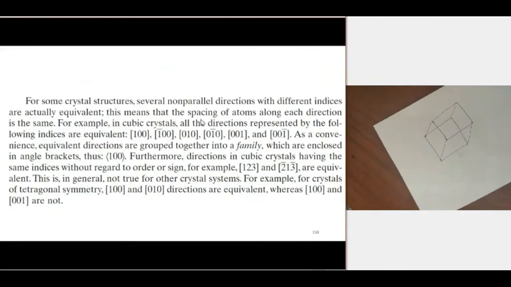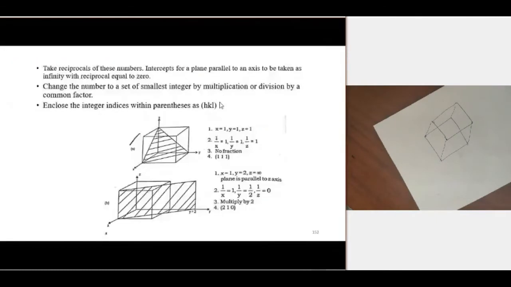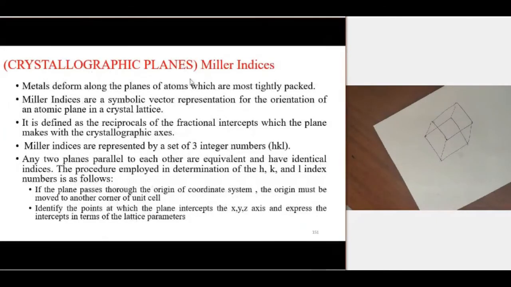So next is crystallographic Miller indices for planes. Similar to directions, these crystallographic planes are also imaginary. There are actually no such planes inside the crystal structure, but we imagine some planes in between the atomic structure.